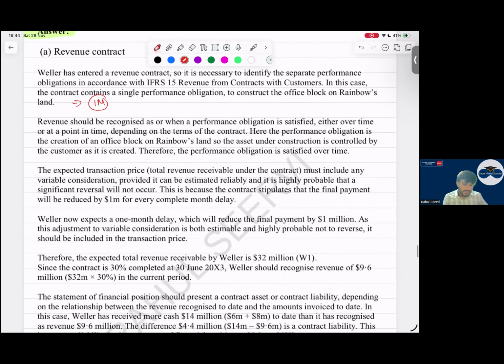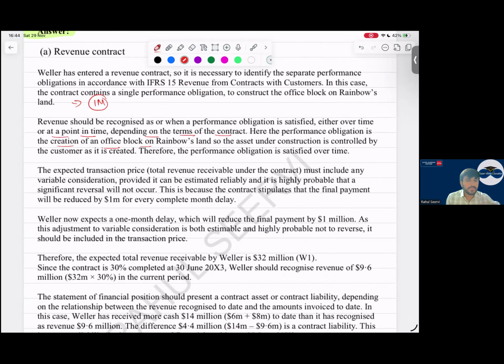Then revenue should be recognized as or when a performance obligation is satisfied, either over time or at a point in time, depending on the terms of the contract. Here, the performance obligation is the creation of an office block on our land. So the asset under construction is controlled by the customer. Yes or no? It is controlled by the customer. So what will I say here now?